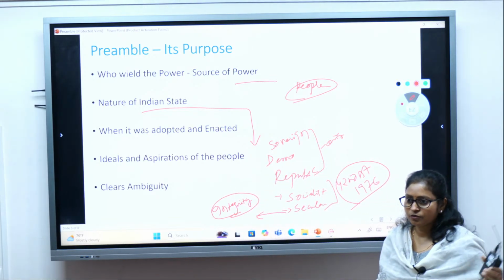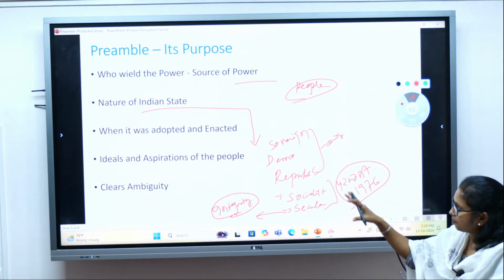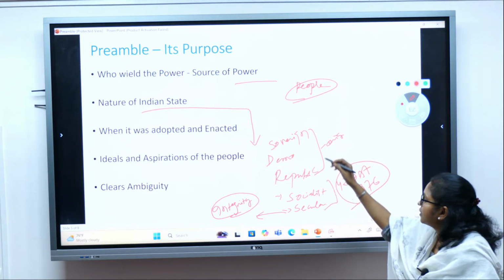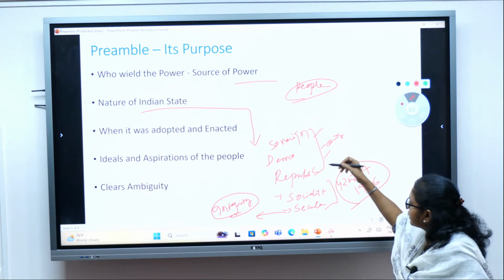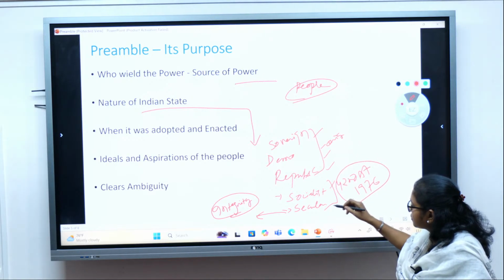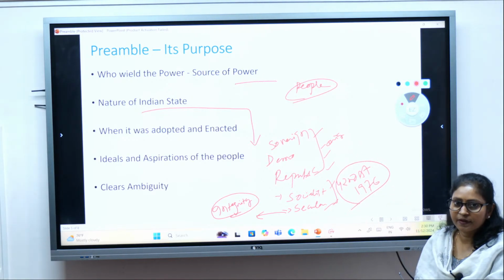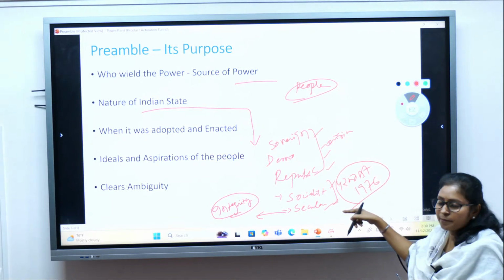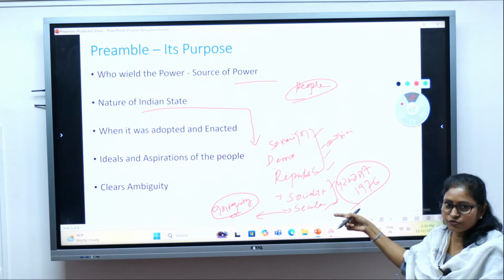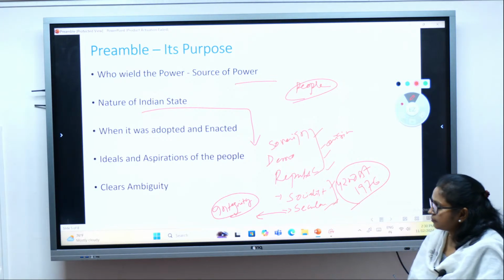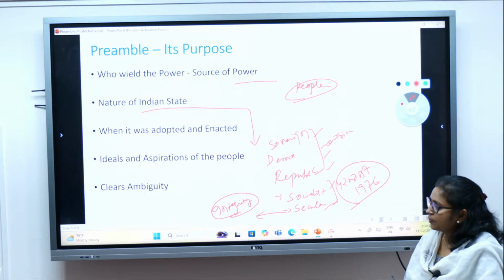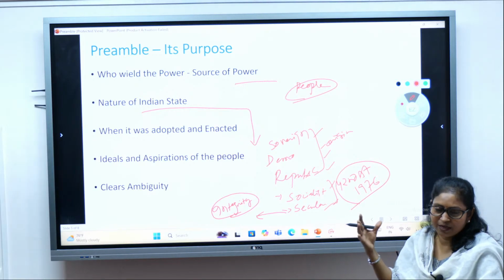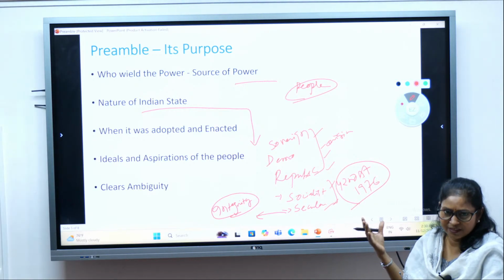So what is the present position, or the present nature of the Indian state? We are sovereign, democratic, republic, socialist, secular, right? Also remember how it was originally and how it was after the amendment, because this is how questions in prelims are asked. So it is from the preamble that we come to know the nature of the Indian state, isn't it?